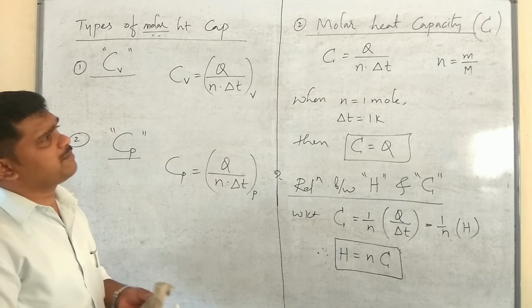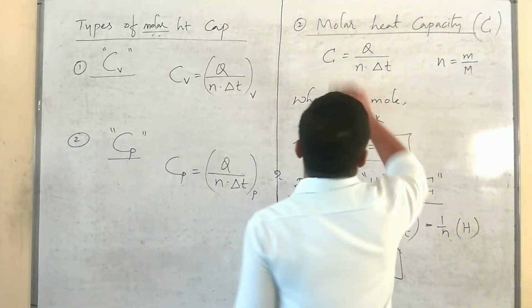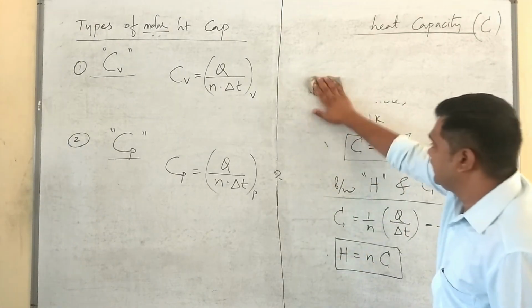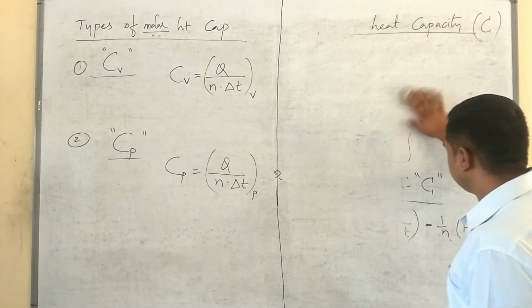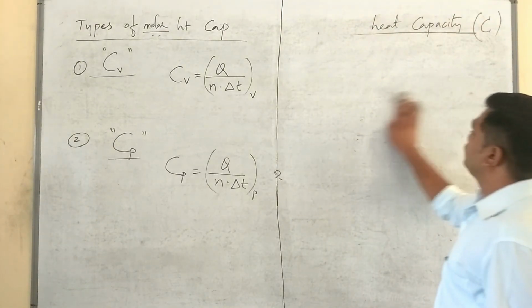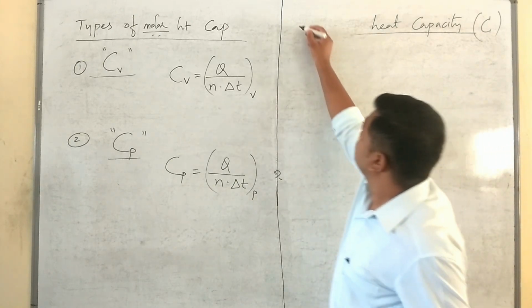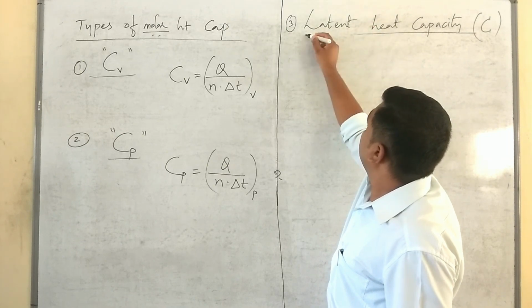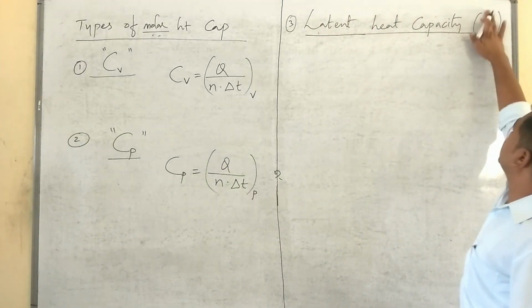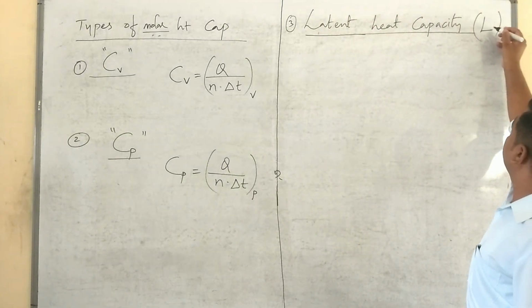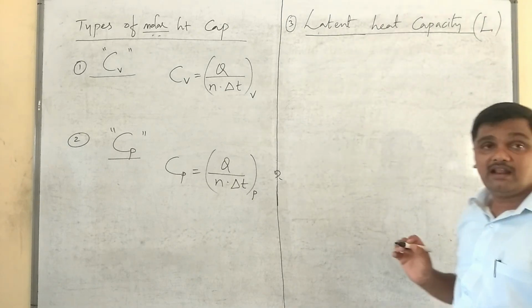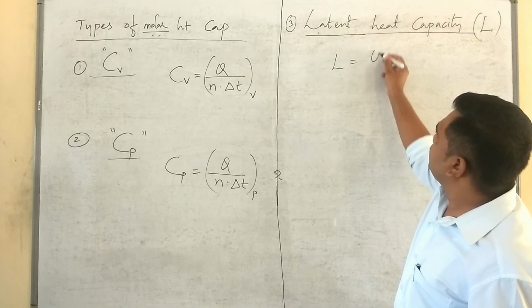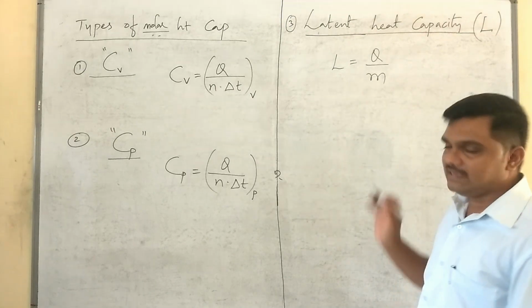Now, the last type of heat capacity is latent heat capacity. It is denoted by the letter capital L. Here for L we can write Q divided by m.